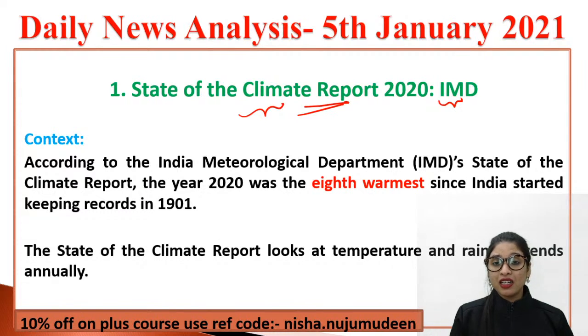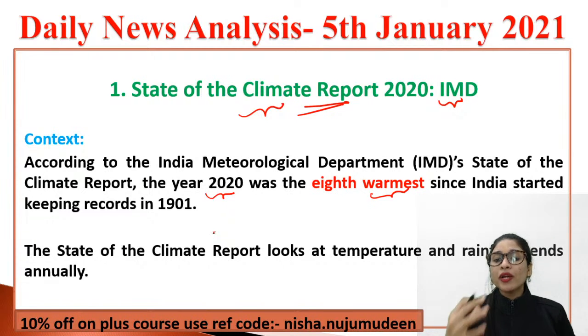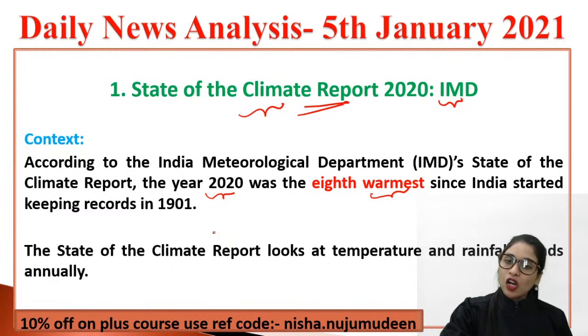Now, here it goes. Why was this particular report published, why was it in the news? The context is, as per the Indian Meteorological Department's State of Climate Report, the previous year, 2020, was considered the 8th warmest since our country India started keeping records in the year 1901, which means the previous year was too hot, guys, no doubt in that. And in this State of Climate Report, what do they do? They look at temperature and rainfall trends every year. So based on that, they can have a better prediction, be it hot weather or cold weather.